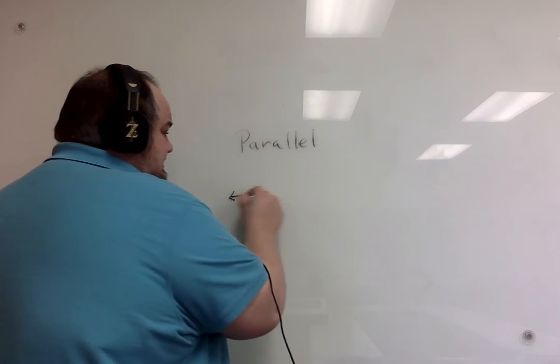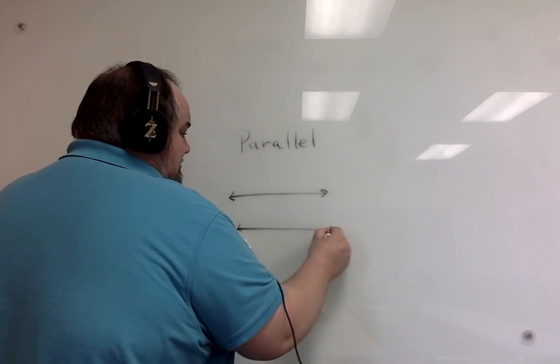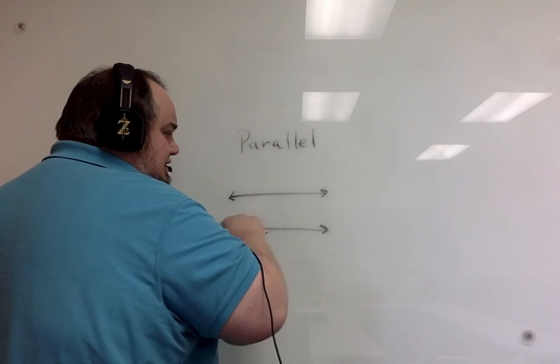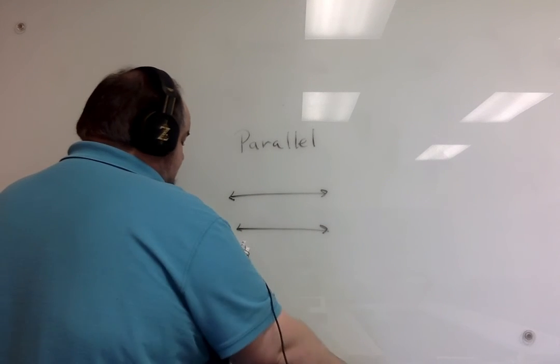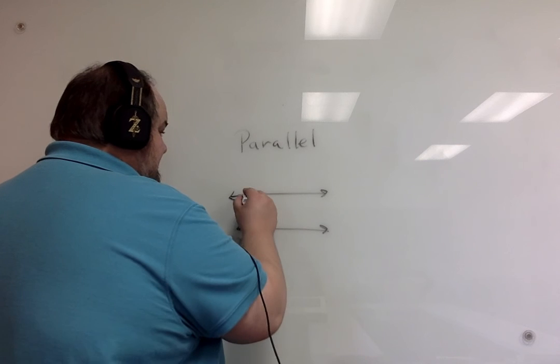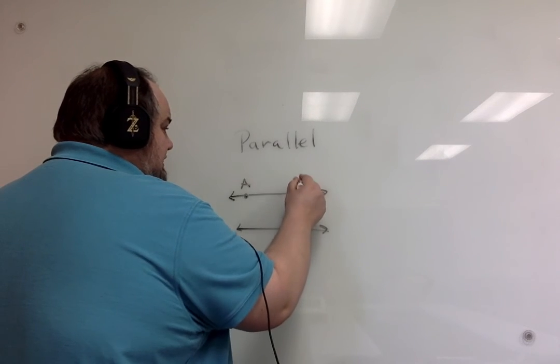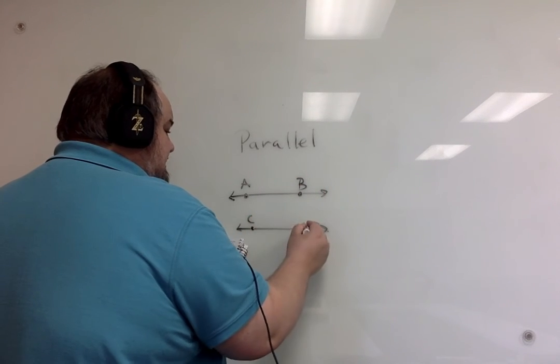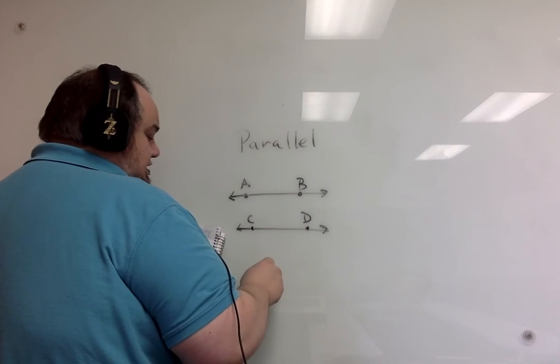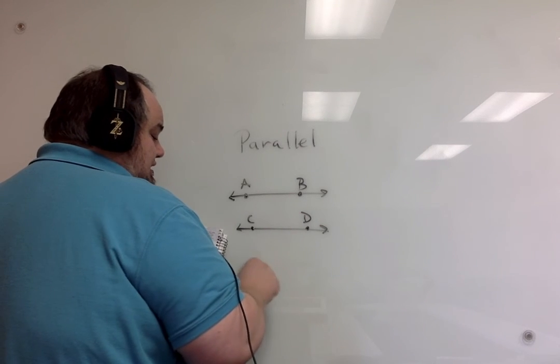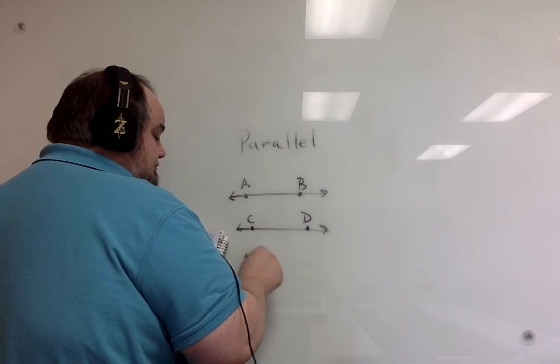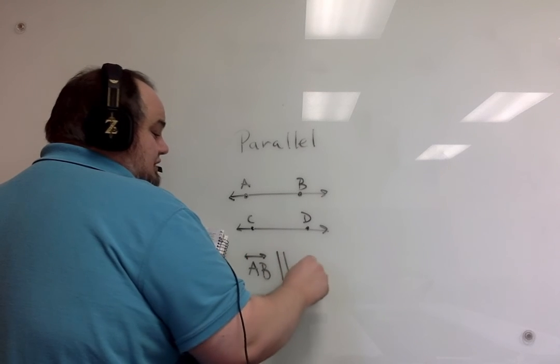So parallel lines, an example would be something like this. Remember, they go on forever, but they don't intersect. There's a symbol for parallel, so let's say this is AB, and this is CD. To write it, we would say line AB is parallel to line CD.